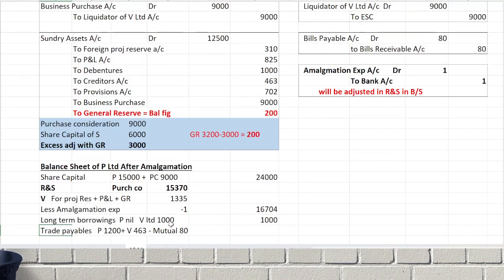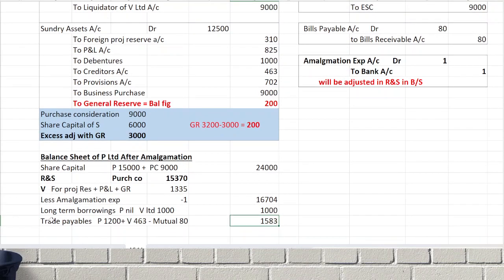So 1200 plus 463 minus 80. That will come under current liabilities. Then what is the next one?